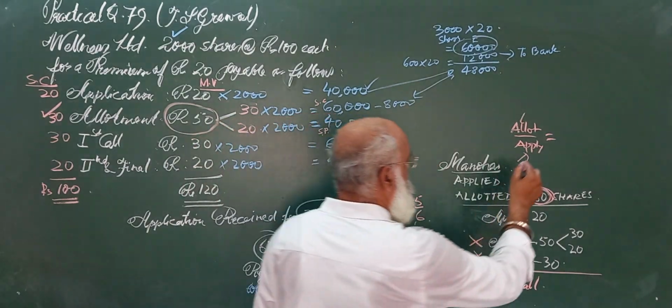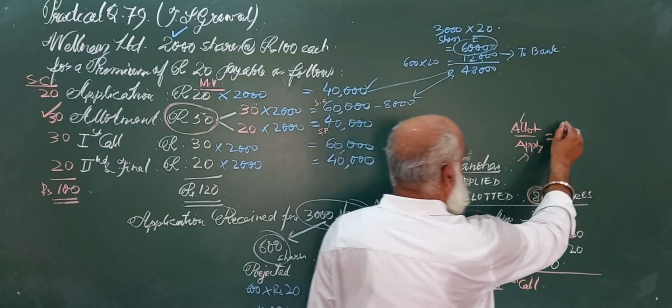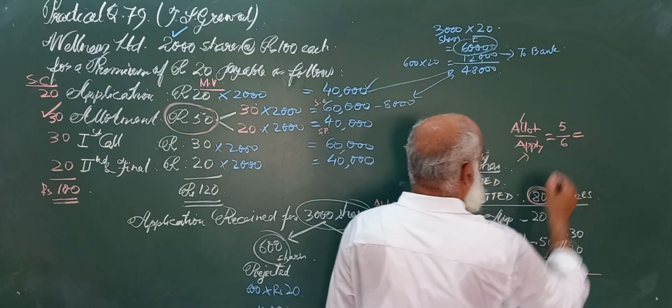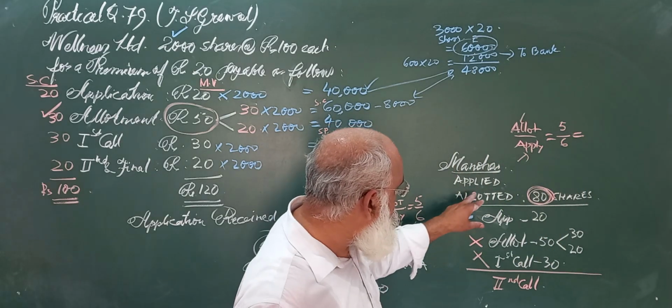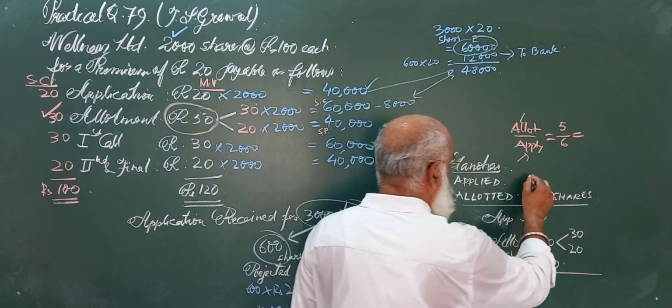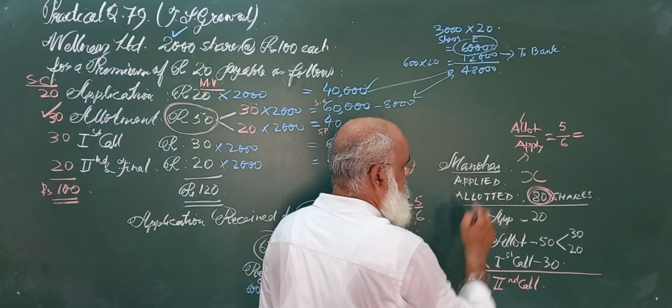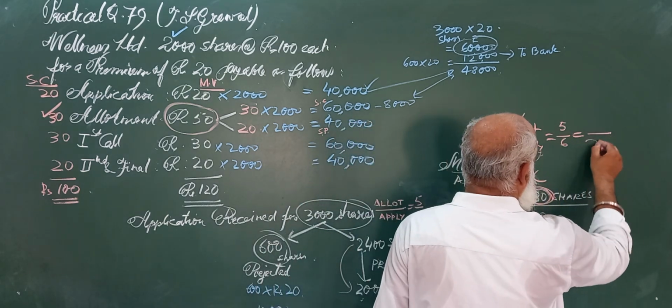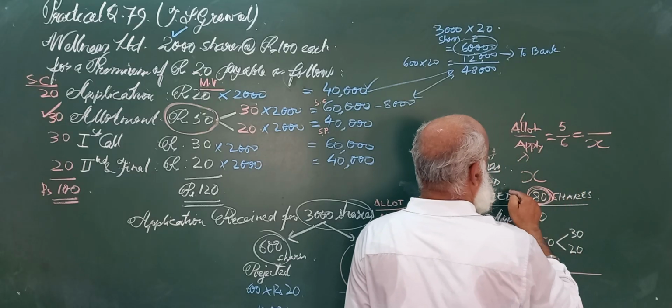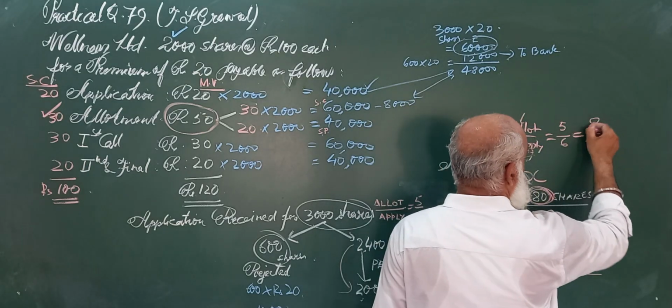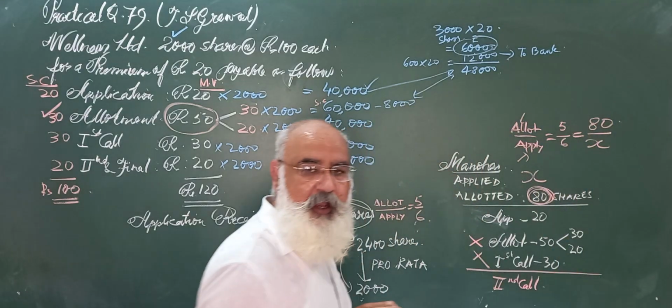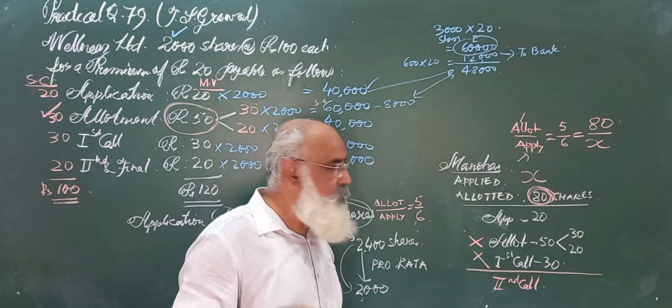Now you see, allot by apply, it is 5 by 6. Now Mr. Manohar has applied for an unknown number, so we are writing X for applied. And we know that he has been allotted 80 shares.